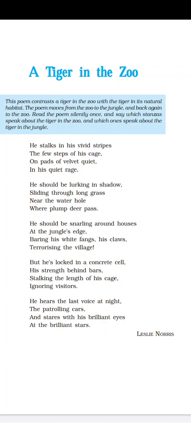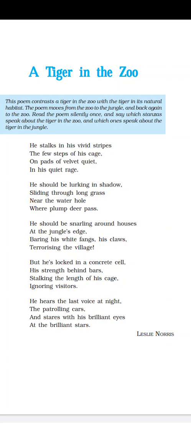You can see the second and third lines continue to the fourth line, right? Then you have alliteration, the repetition of the same sound. "Plump pass," that is the P sound, P is repeated. Then imagery is there.